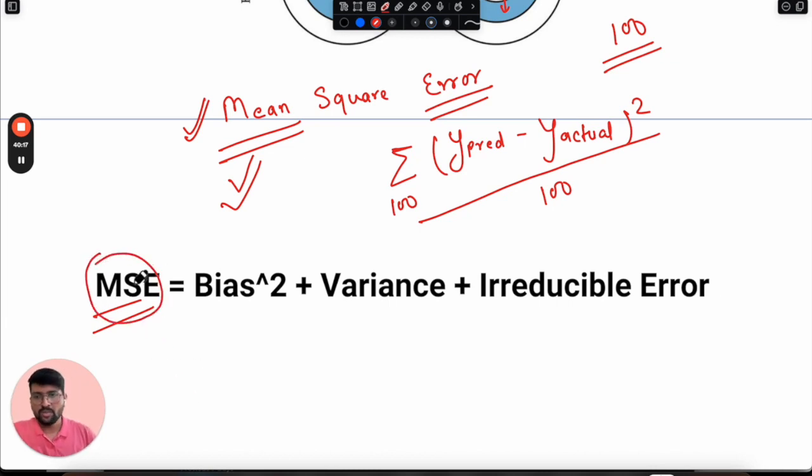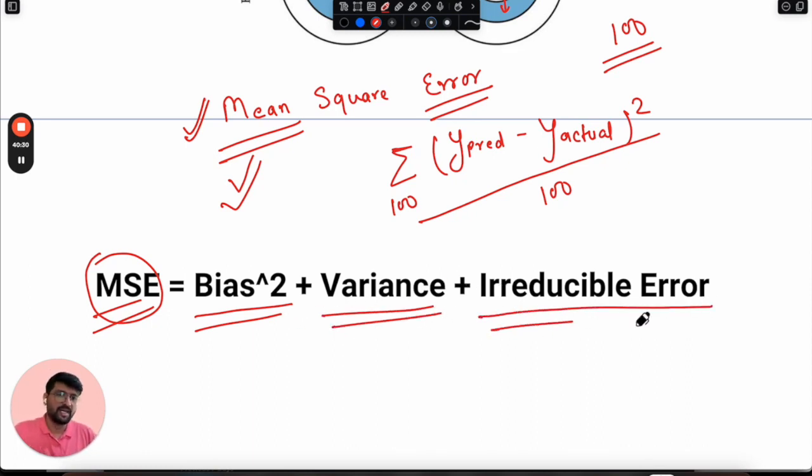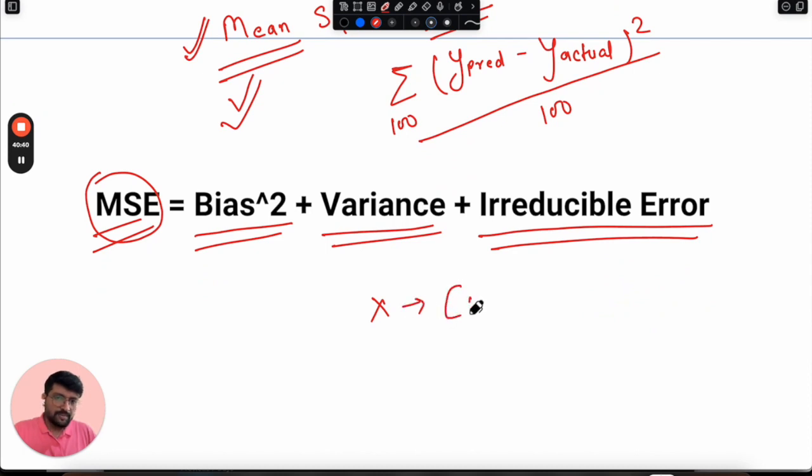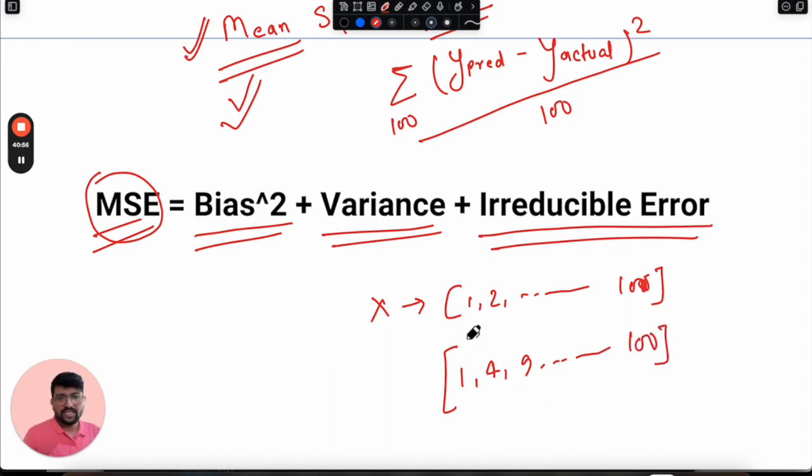And when we write this cost function, this error, in terms of bias and variance, we will identify that it comes out something like this: bias square plus variance plus irreducible error. Irreducible error is nothing but, suppose, the data annotation part. Data annotation is nothing but, for every input variable, like suppose we saw 1, 2, 3, 4, up to 100, for every input sample there should be some kind of output variable as well, like 1, 4, 9, and so on until 100. So for every input sample, there is a perfect labeling of samples as well, the corresponding labels of y output.